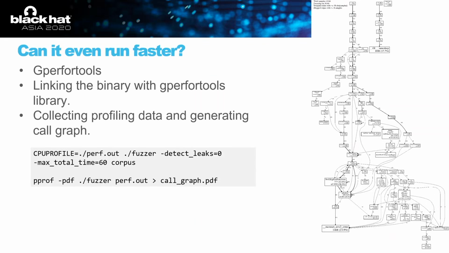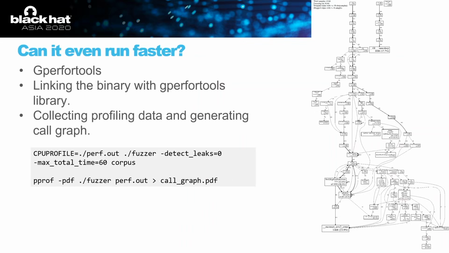On our machine with 4-core 8-thread, it can have over 2K executions per second, but we want to get decent bugs in limited time. Instead of waiting for some bugs to come out, we try to make it run faster. We use a tool called GPerfTools. It is a performance analysis tool provided by Google.